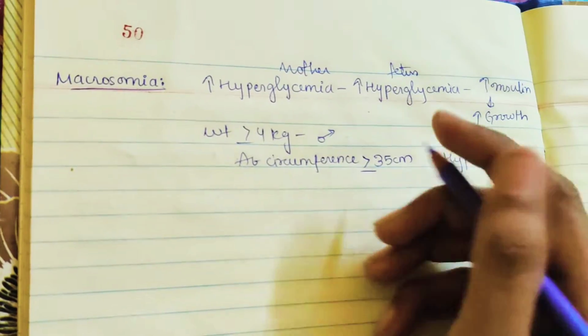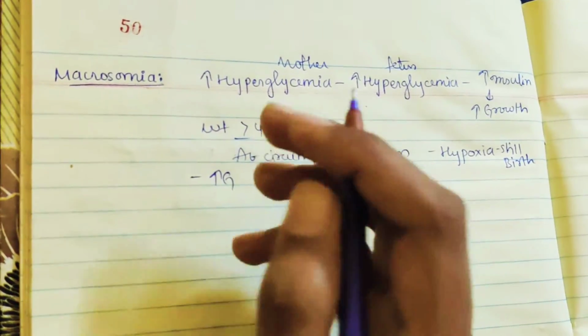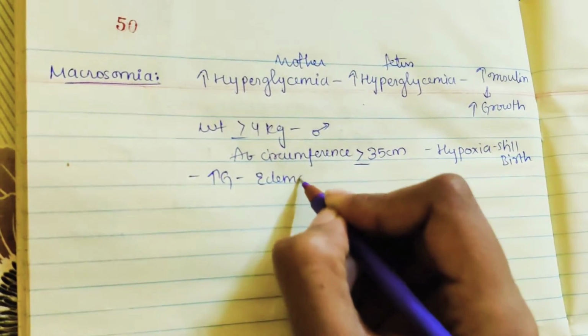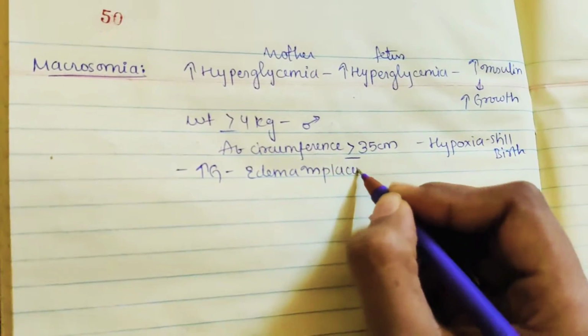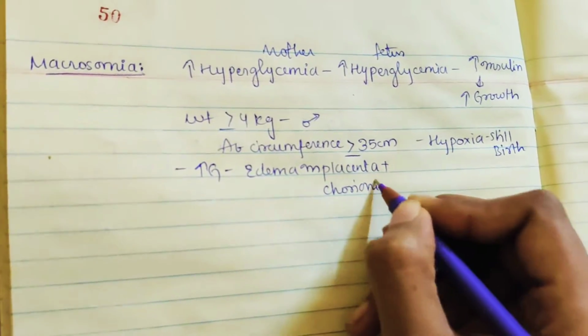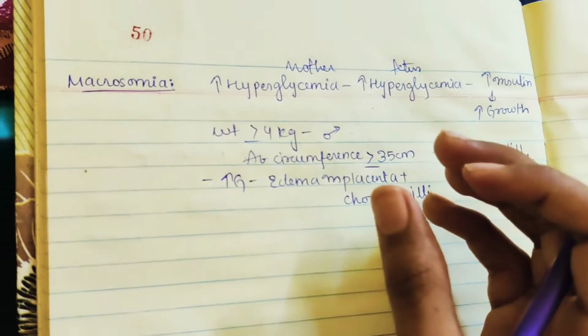Another issue in diabetic pregnancy is that glucose is increased. Because of this increased glucose, there is edema in the placenta and also in the chorionic villi. Why is this happening?